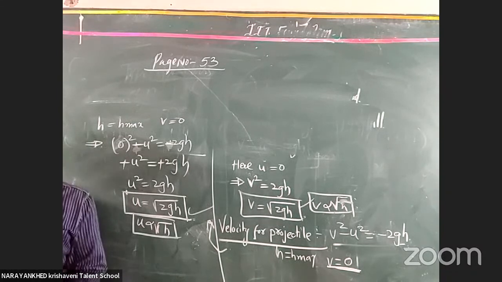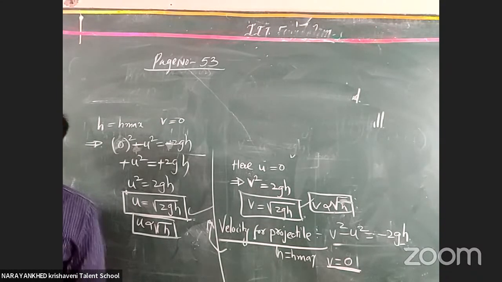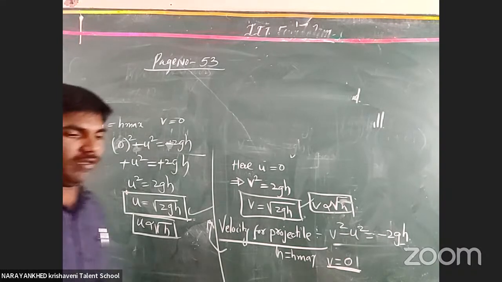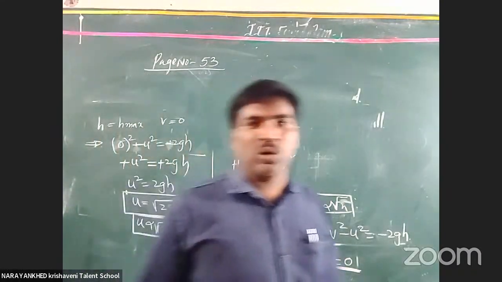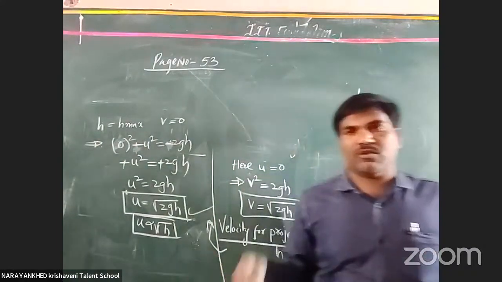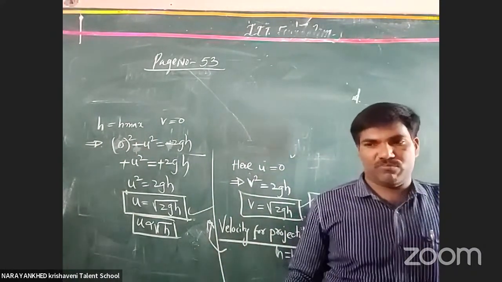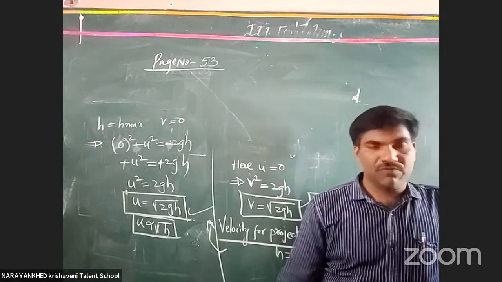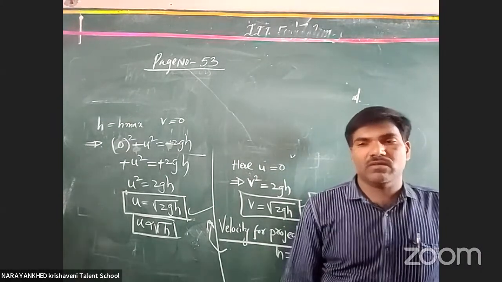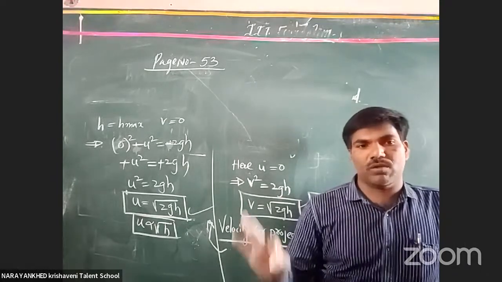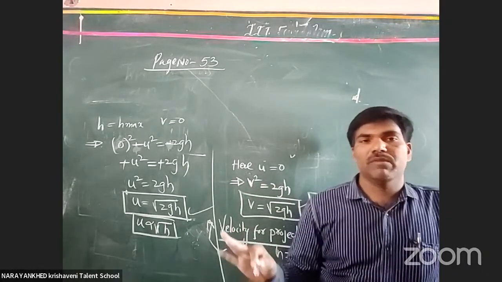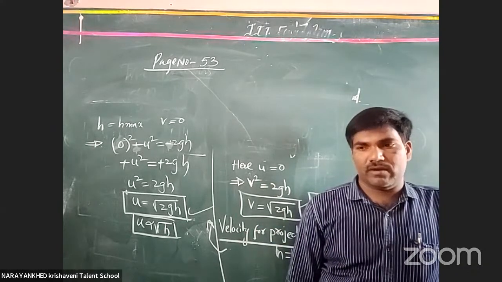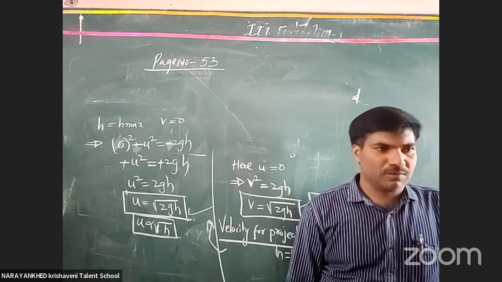Write the equations of motion, the equations of motion for a projectile body, and for a freely falling body, the formula for maximum height, the time of ascent, and the time of descent. You should note down all these things on one paper. It will be very useful to refer to. Clear or not?